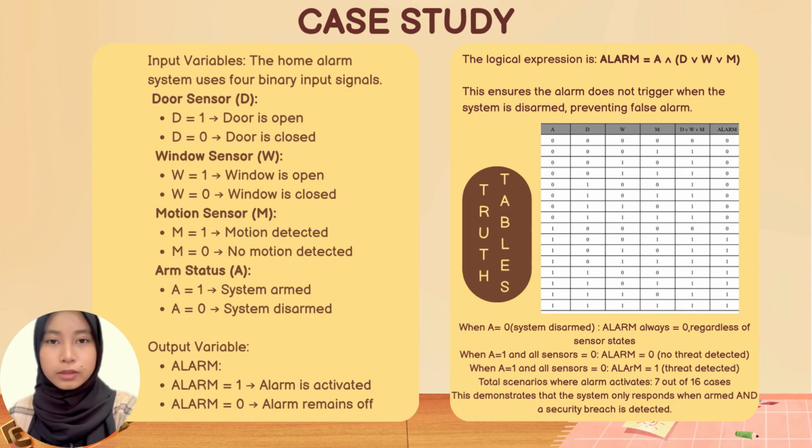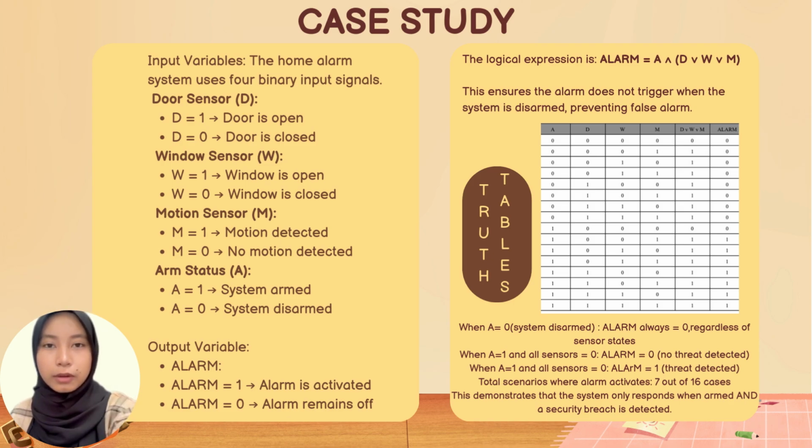The following explains the input and output variables used in the home alarm system. The system uses four binary input signals. For the door sensor D, a value of 1 means the door is open, while 0 means it is closed. For the window sensor, 1 indicates the window is open and 0 means it is closed. For the motion sensor, 1 means motion is detected and 0 means no motion is detected. Lastly, the arm status shows whether the system is active, where 1 means armed and 0 means disarmed.